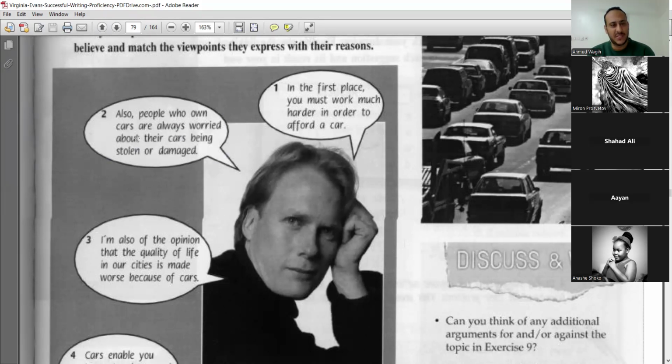The first week or the first month, every day I would go down to check my car is okay, my car is clean, no one damaged it, no one hit it. So it stays in your mind, especially your first car. This will happen with your first car. I'm not talking about your parents' car. No, no. So this person is getting some out of the box ideas. Look how he generates ideas. So he says people who own cars are always worried about their cars being stolen or damaged.